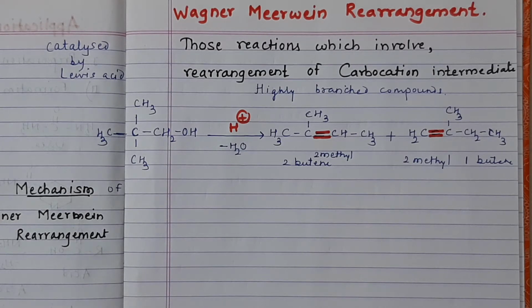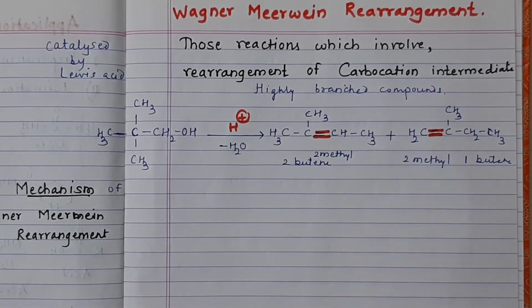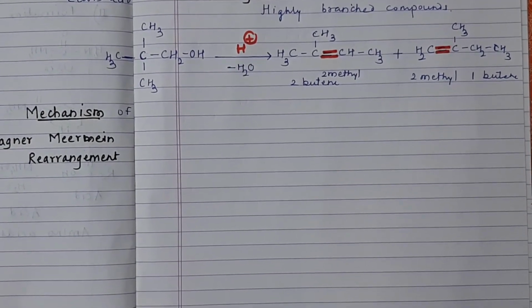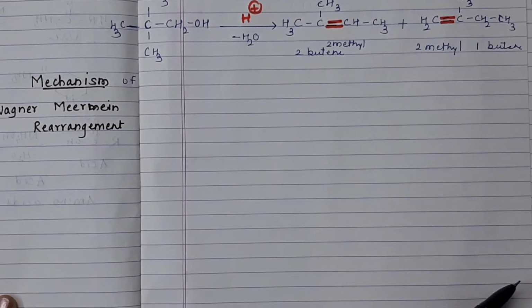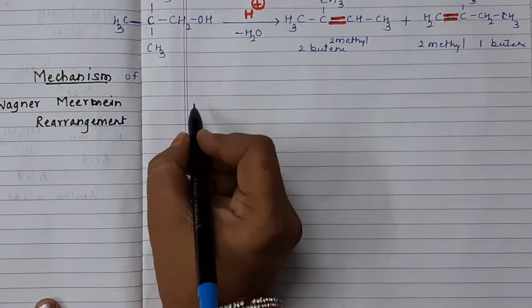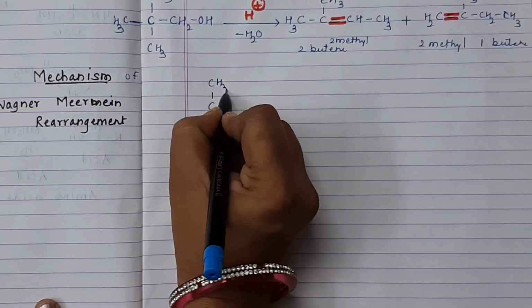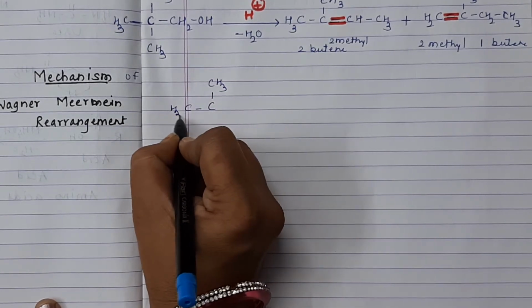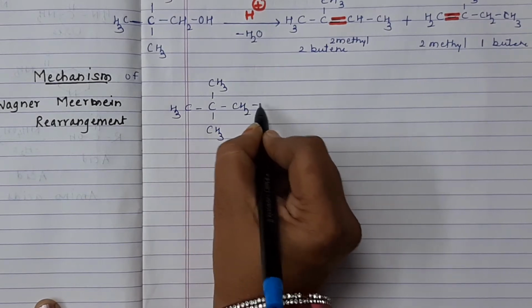Now we'll see the mechanism of the Wagner-Meerwein rearrangement. Here we will take the above example, that is neopentyl alcohol, for the mechanism. So see, this is CH3, CH3, CH3, CH2 and OH.